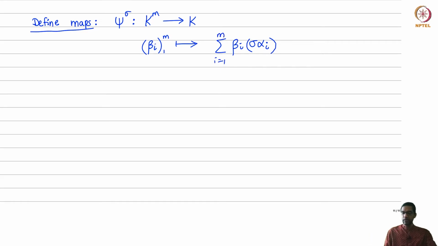I just map the collection of β_i's to the corresponding linear combination.